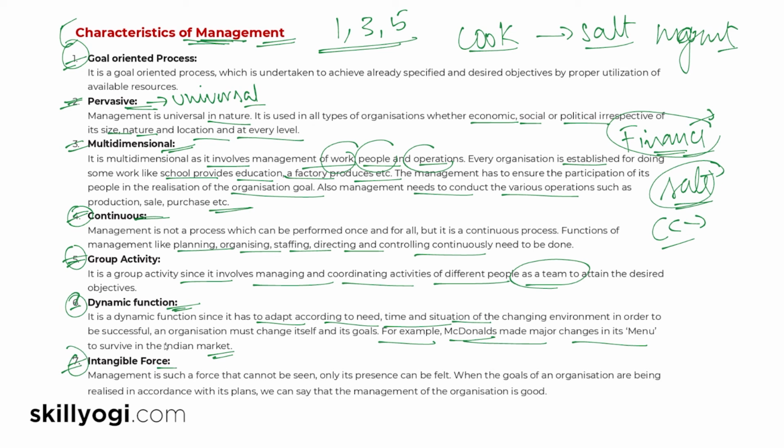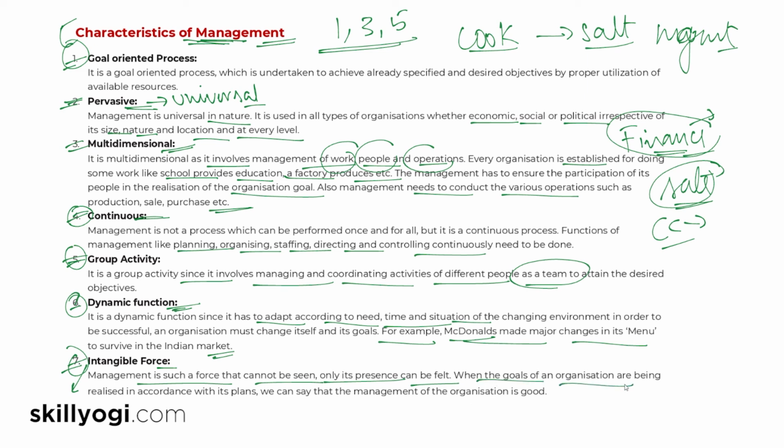And the final point is intangible force. A lot of times this question might be asked as well, why management is intangible. Like, what does intangible mean? Intangible is something which you cannot touch or see, it's not a material thing, right? So management, similarly, is something which you cannot touch. You cannot see management like a bottle, but you can see how it is organized, how it is put forward, and how it is enforced. It's a force which cannot be seen, its presence can be felt. Management or mismanagement can be felt, but it cannot be seen.